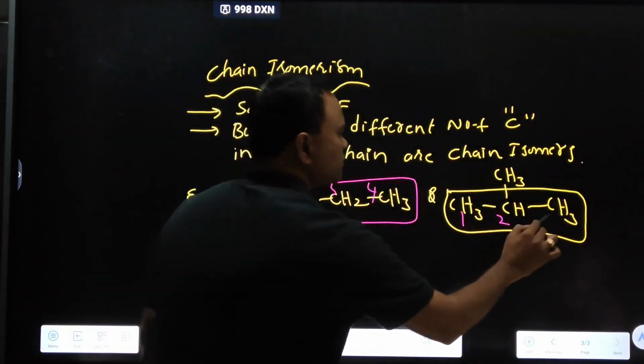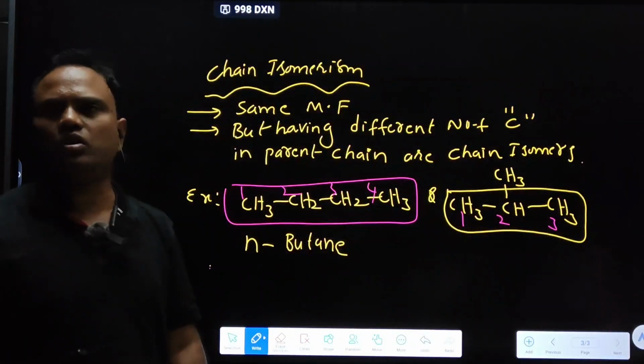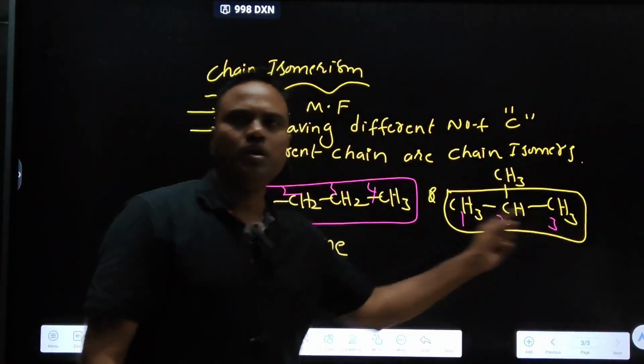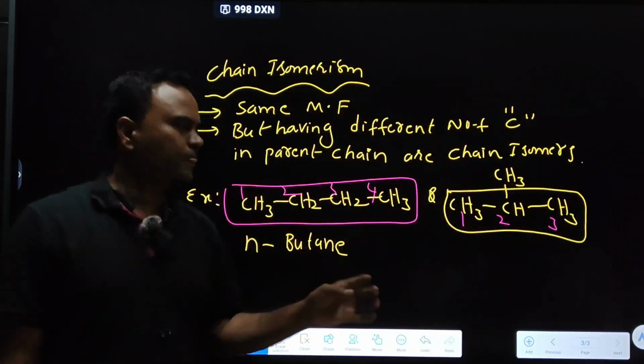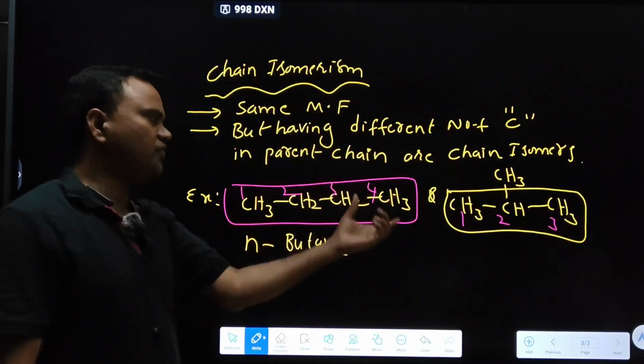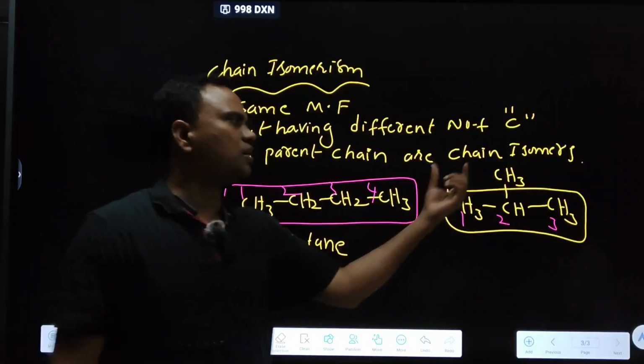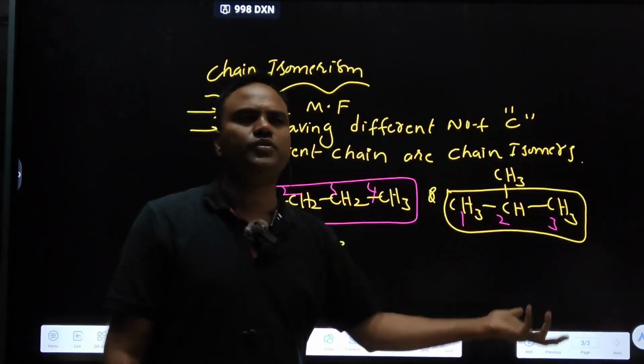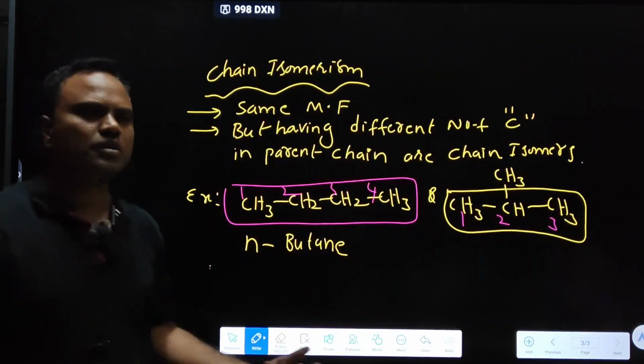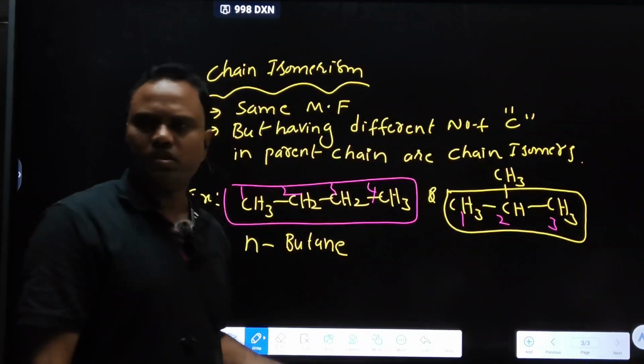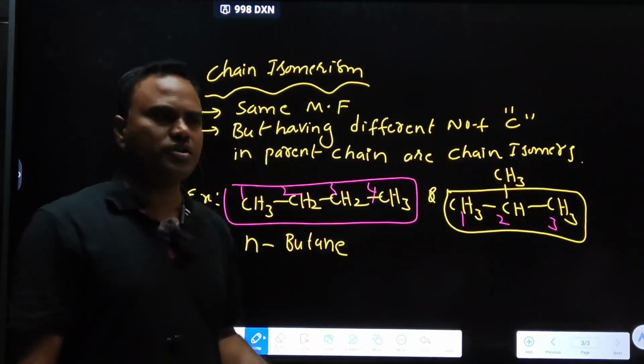The parent chain contains 3 carbons, but overall the formula is C4. Total carbons are C4 only, so the molecular formula is the same, but they differ in the number of carbons in the parent chain.